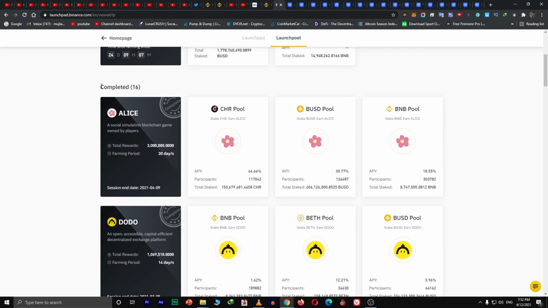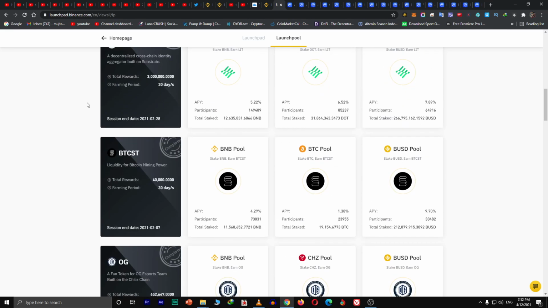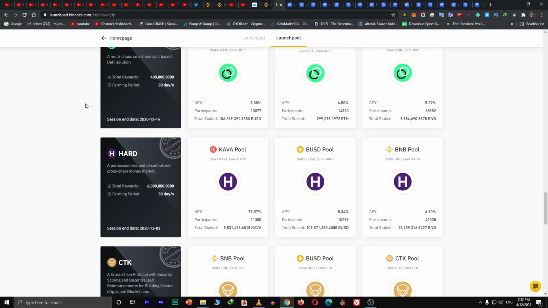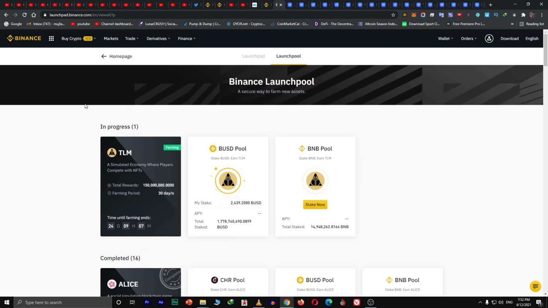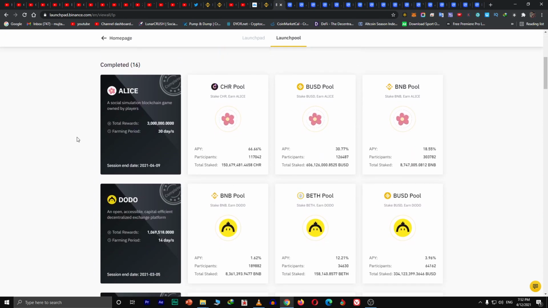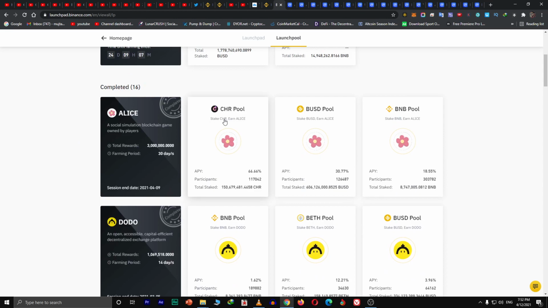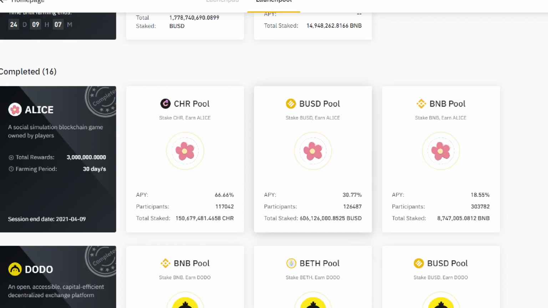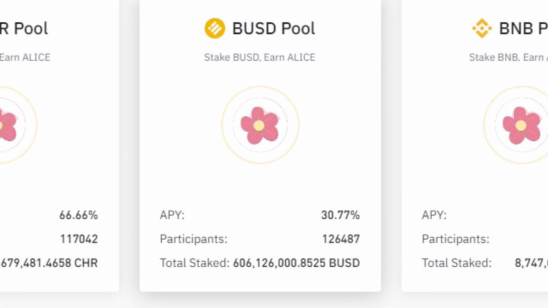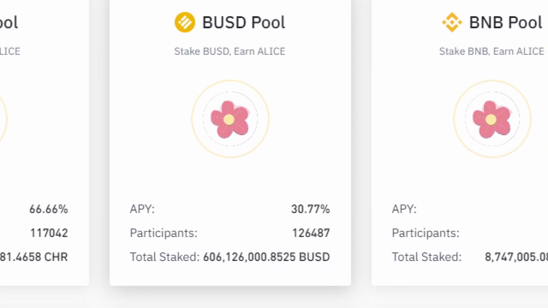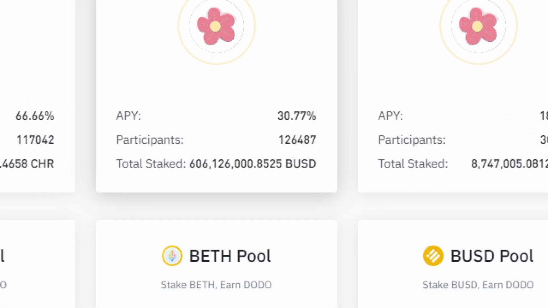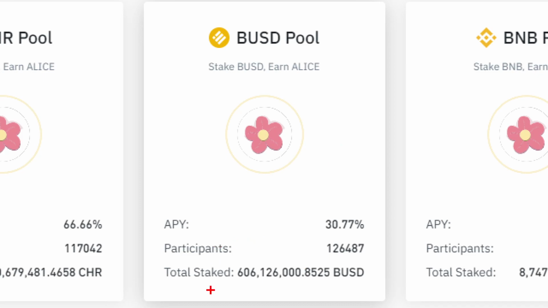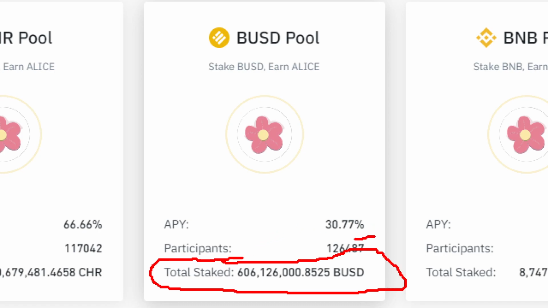On the basis of the past projects, we can really get an idea of this project, the TLM token, TLM coin, Alien Worlds token, whatever you can call it. So I made a list, only on the staking amount of BUSD. How much amount has been staked in BUSD? Let me show you this amount. I'm also going to talk about the participants and other things as well.